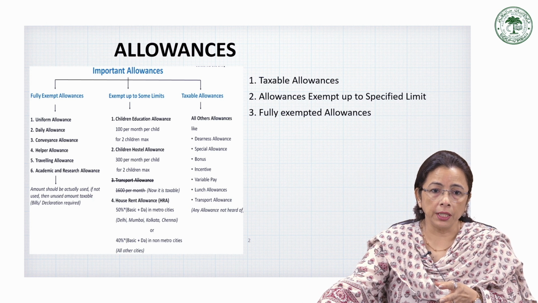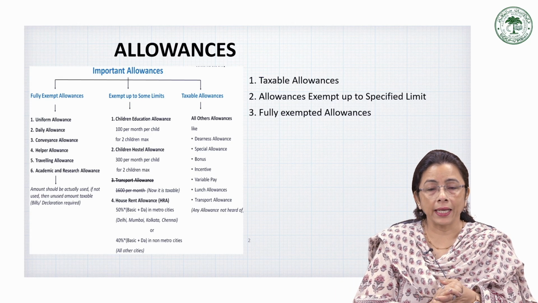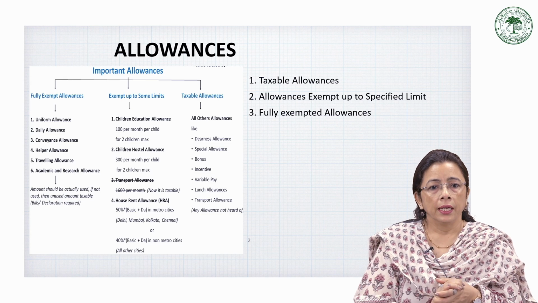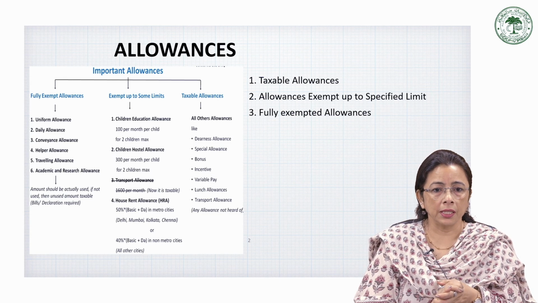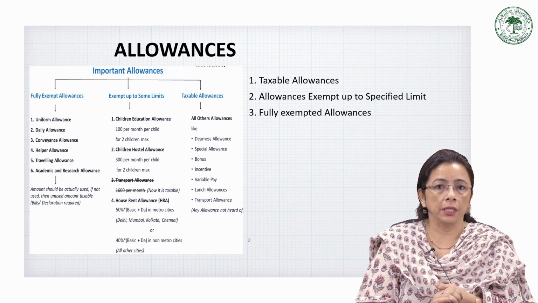That is, fully taxable allowances, allowances which are exempted to a specified limit, or we call them partially taxable or partially exempted allowances, and next we have the fully exempted allowances.